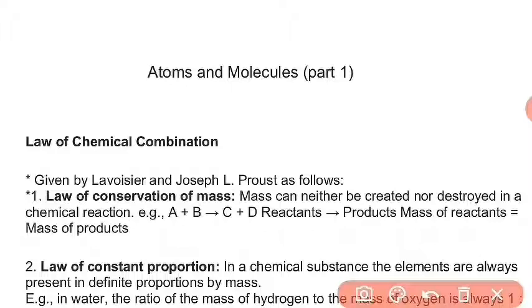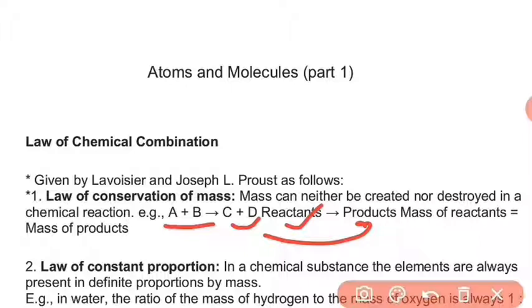Now the first law of chemical combination is the law of conservation of mass. This law was given by Lavoisier and Joseph L. Proust. According to this law, mass can neither be created nor destroyed in a chemical reaction. For example, if A and B are two compounds, they react with each other and we get C and D. Here A and B are called reactants and C and D are called products.